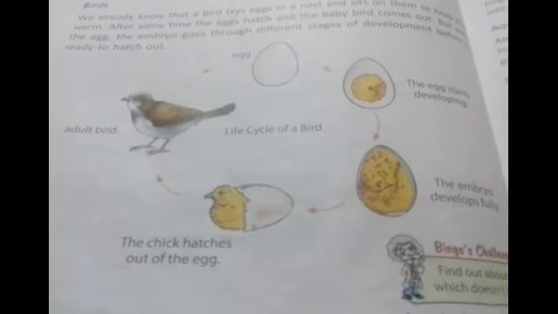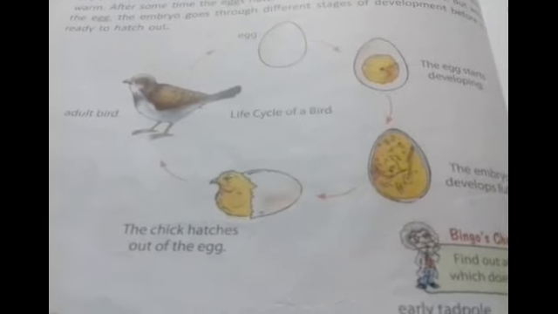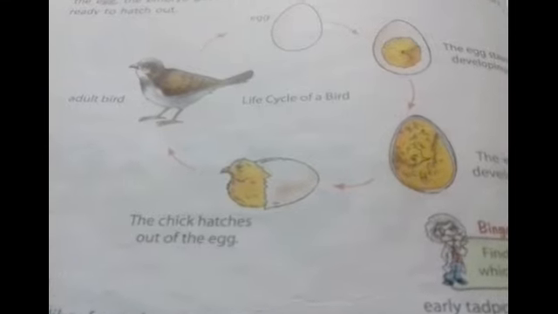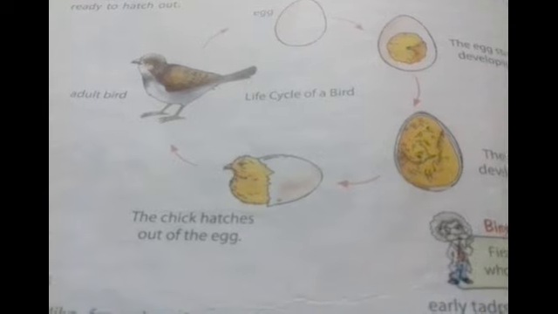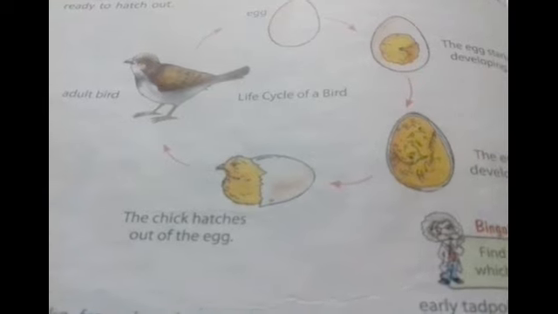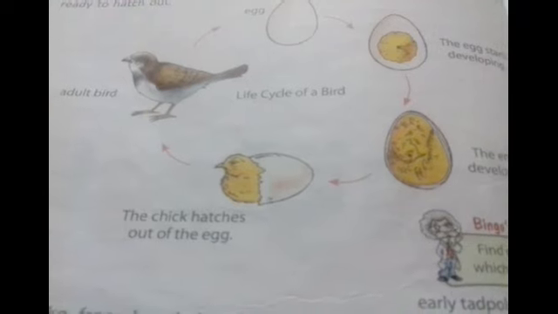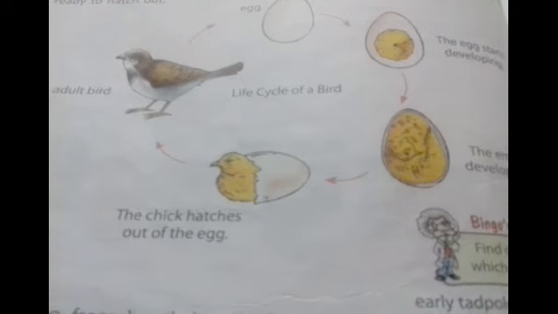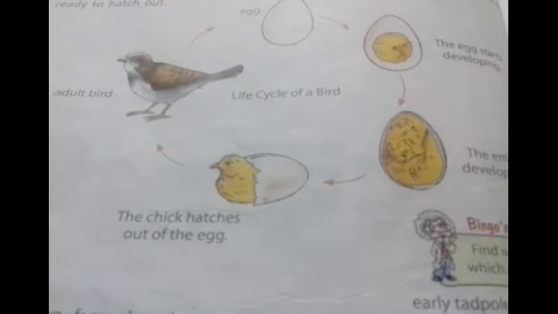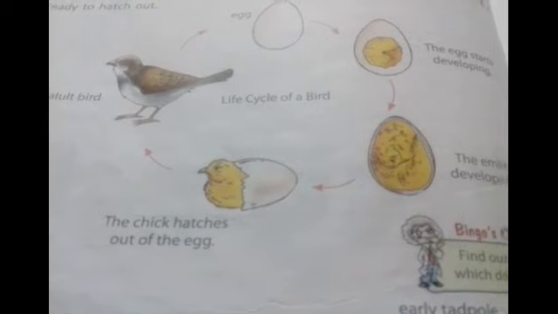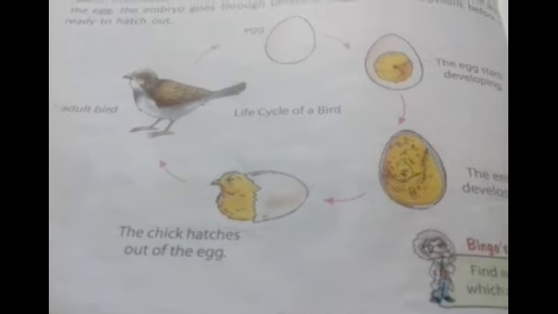Students, here you can see a picture of the bird life cycle. We already know that a bird lays eggs in a nest and sits on them to keep them warm. After some time the egg hatches and the baby bird comes out. But within the egg, the embryo goes through different stages of development. It is ready to hatch out.